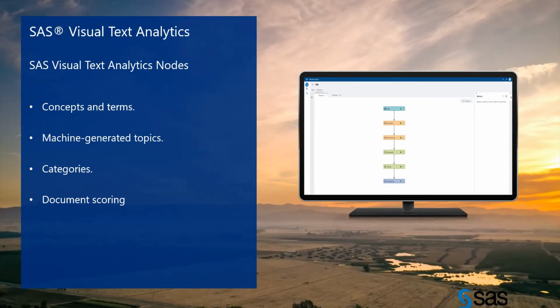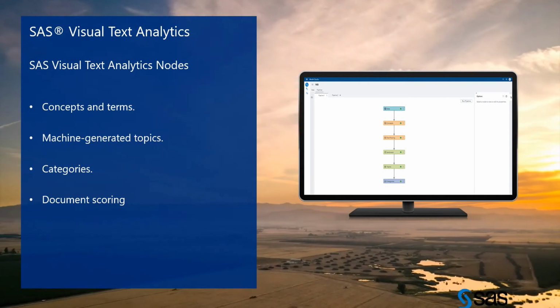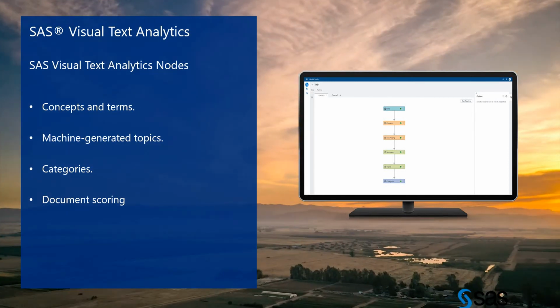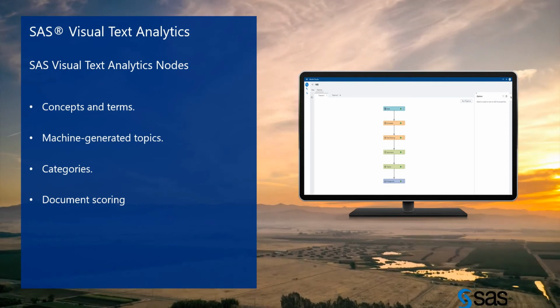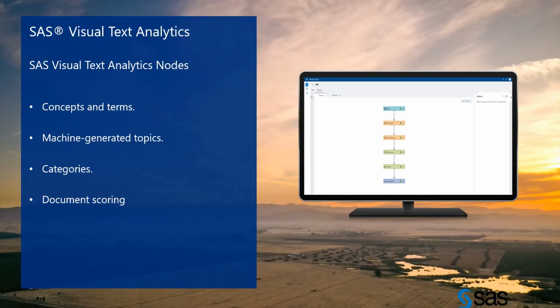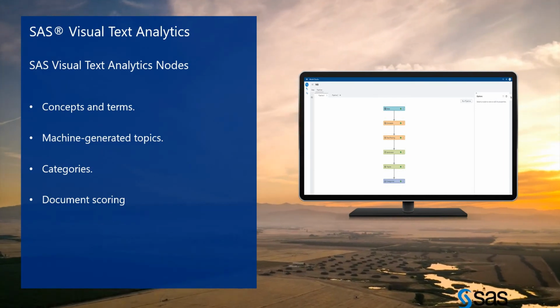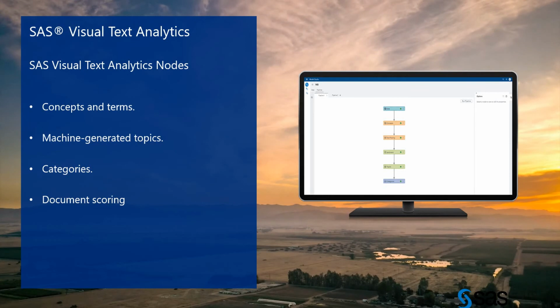So we have SAS Visual Text Analytics in nodes. What is a node? A node is basically a processing step, an analytical step that we apply on our data. In the nodes we have concepts and terms, then machine generated topics, then categories and document scoring. We will see all these four topics.